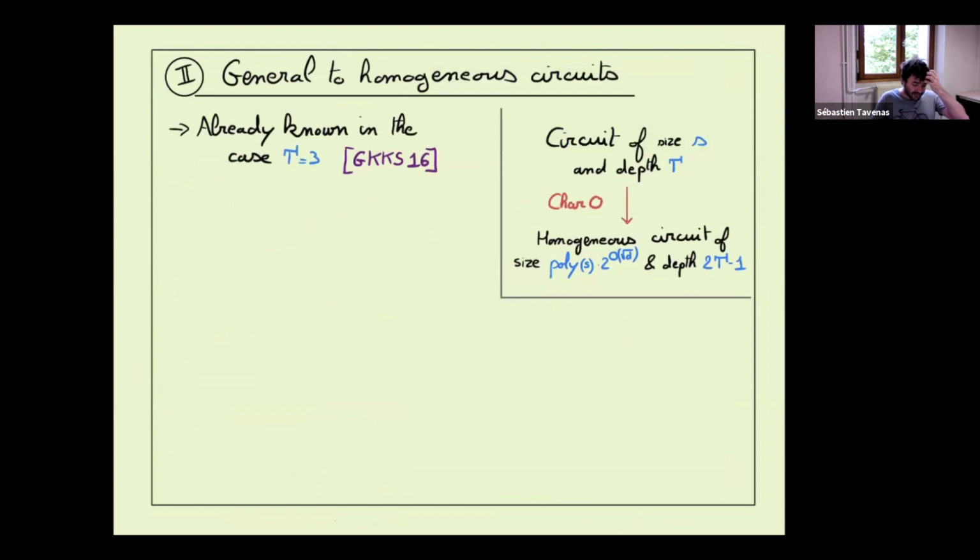In fact, this thing was already a bit known. In fact, it was known in the case gamma equals 3. So the first case which was interesting for us. The case which is interesting for us is gamma equals 3 and delta equals 5 and larger. And in fact, we will recall how the proof of this case goes, and you will just see after how we can do something larger. So now, in the case gamma equals 3, we start from a circuit of depth 3, of small size, and we want to compute something homogeneous and of depth 5 of restricted size.